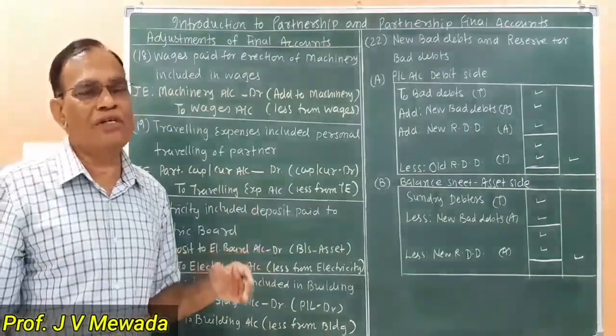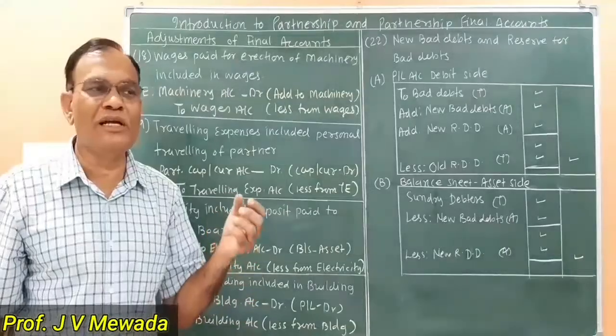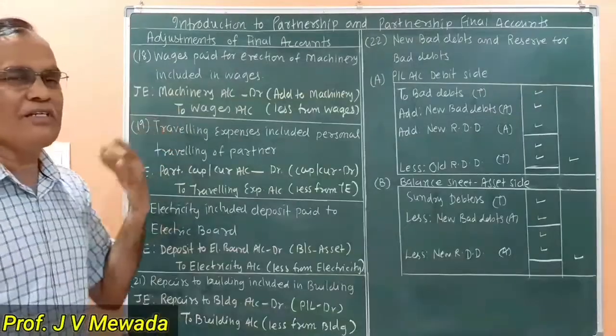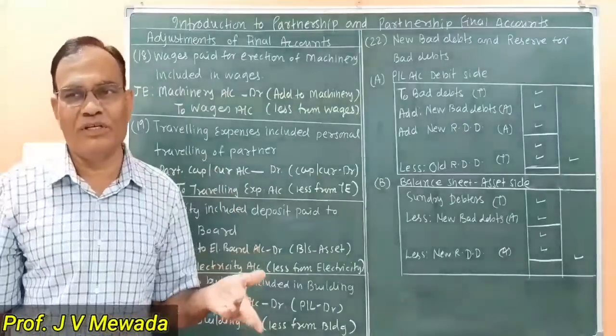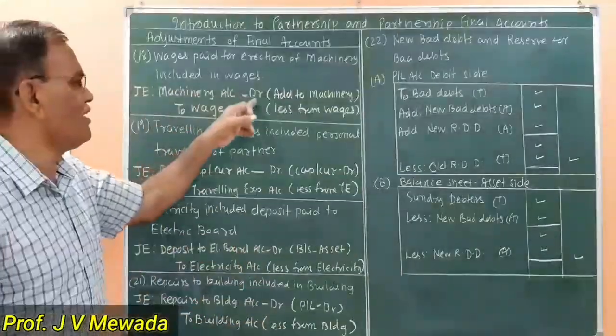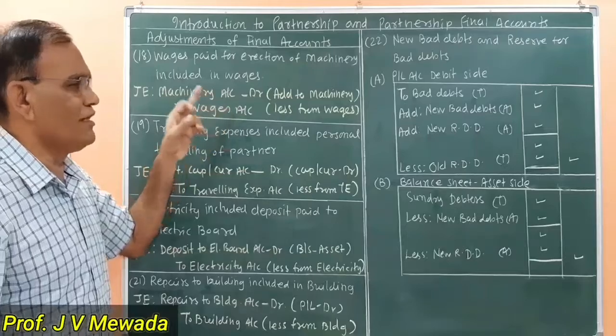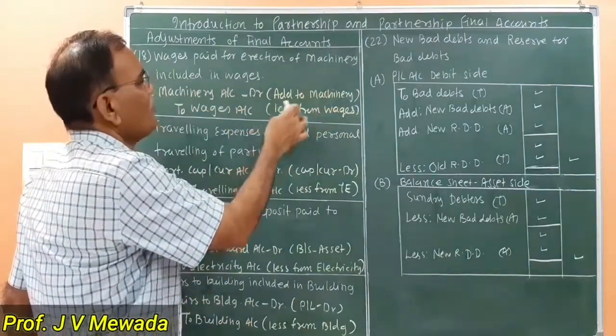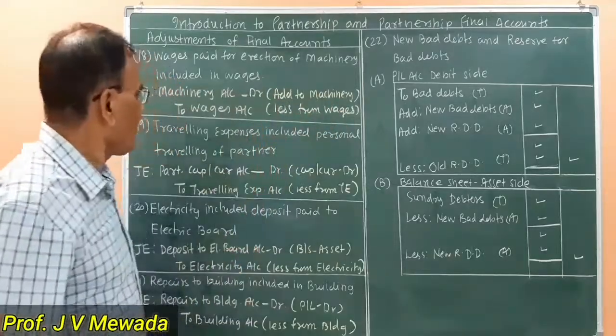So what journal entry are we supposed to pass? We are supposed to deduct the amount from the wages. So wages we are crediting and we are supposed to add the amount to machinery. So machinery account is debited and wages account is credited. So what we are doing? Add to the machinery and less from the wages.